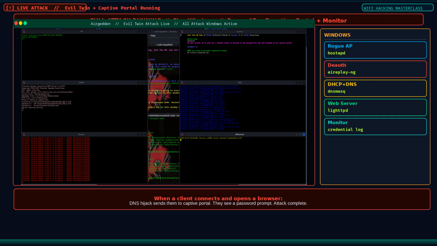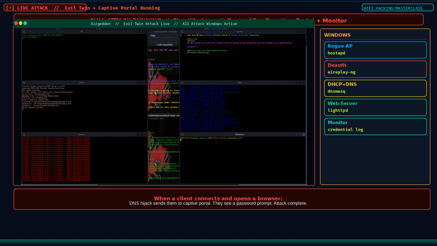This is what the evil twin attack looks like while it is actively running. Airgeddon opens 5 separate terminal windows and manages all of them simultaneously. In the top row you can see the rogue access point window on the left running Hostapd, and the attack control window in the center managing the overall flow. The middle section shows the deauthentication attack flooding the channel to disconnect clients from the real network.